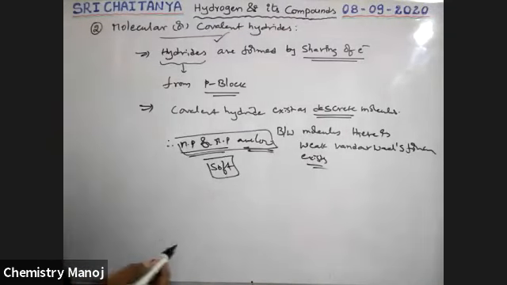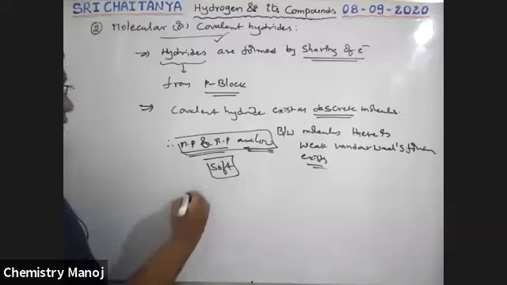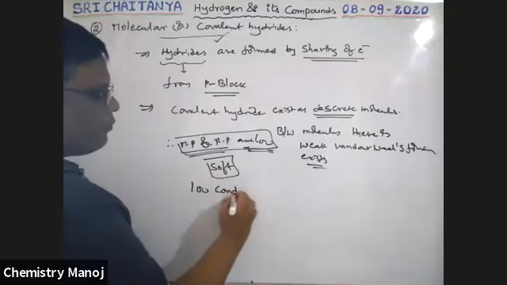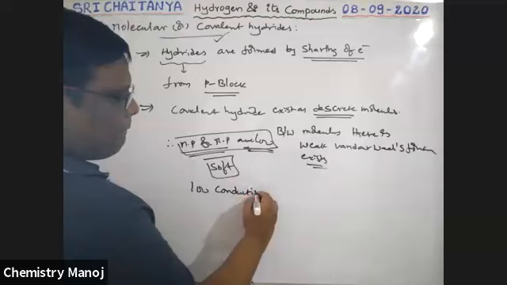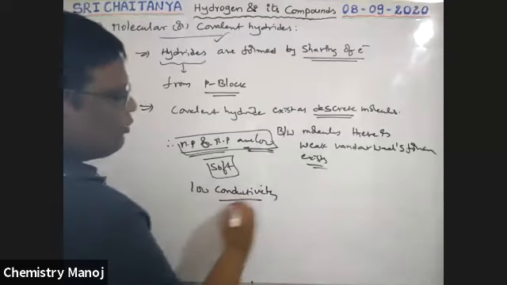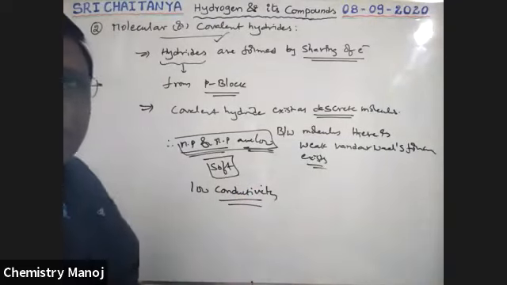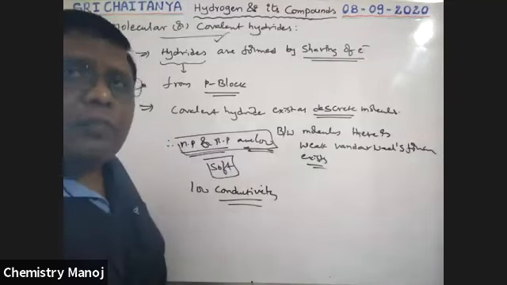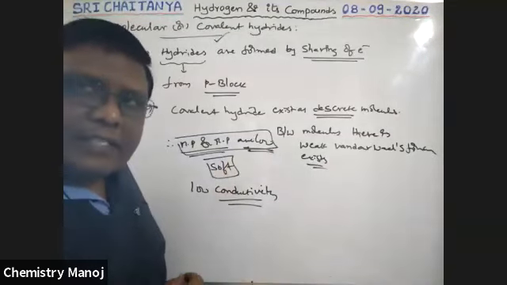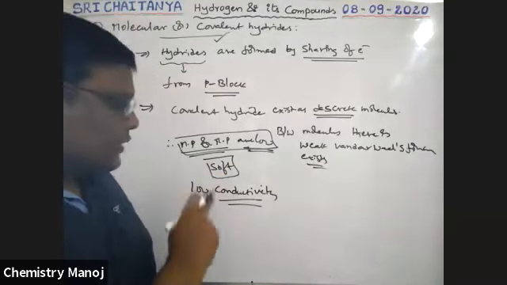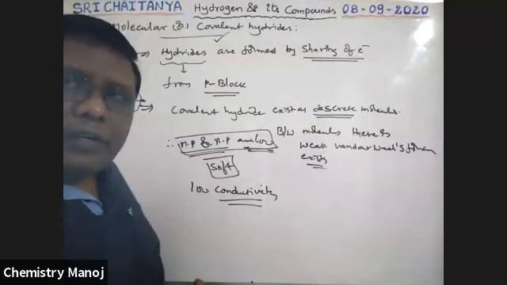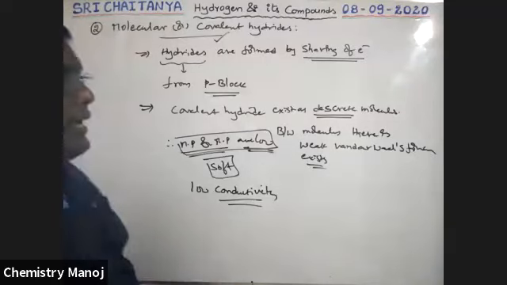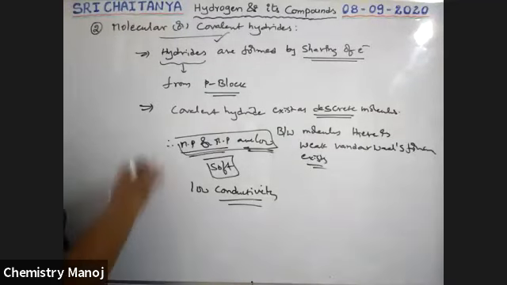Also low conductivity. Electrical conductivity is also low. But salt-like hydrides, in the molten or fused state, are good conductors. But these have low conductivity.